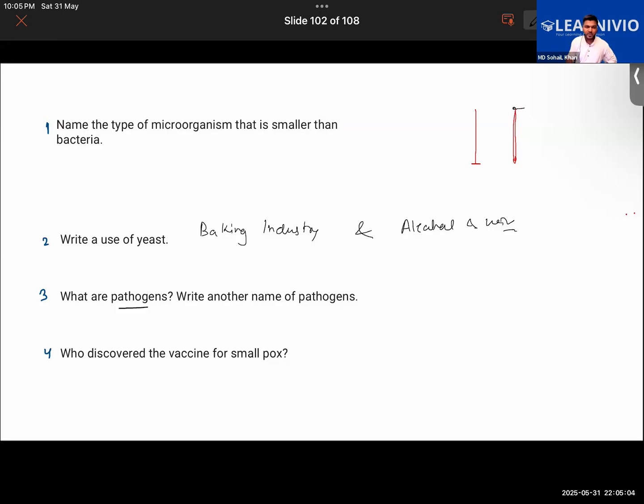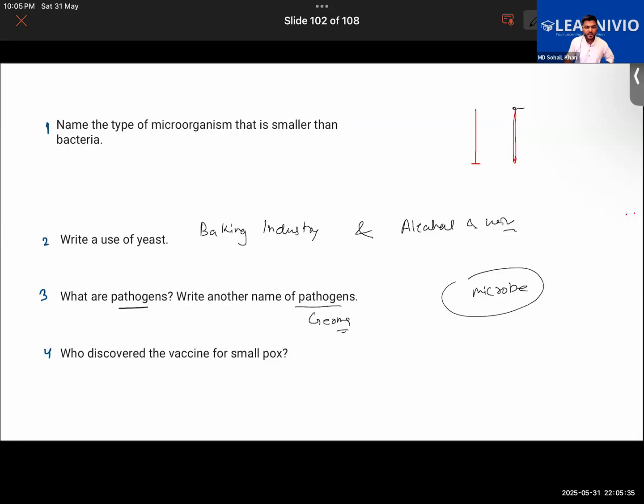One more question: we generally call them germs, right? Another name of pathogen is germs. What about microbes? Microbe is the word we basically use to denote microorganisms. In short, microorganisms are oftentimes referred to as microbes.